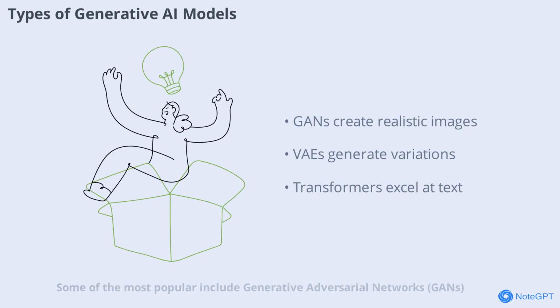There are several types of generative AI models, each with its own strengths. Some of the most popular include generative adversarial networks (GANs), variational autoencoders (VAEs), and transformer-based models like GPT. These models use different approaches to generate content, but all share the goal of creating something new from learned data.